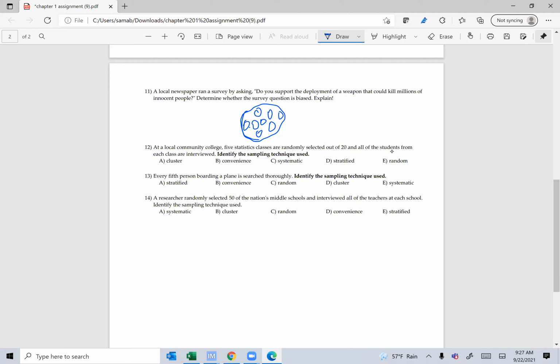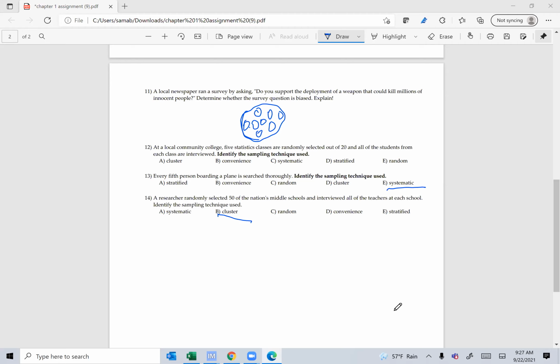13, every fifth person boarding a plane. You count 5, 10, 15, that's systematic. And number 14, a researcher randomly selected 50 of the nation's middle schools and interviewed all of the teachers at each school. Again, this is a cluster, guys. You have thousands of schools, you select 50 schools, and you went to each school, survey every single teacher. That's a cluster. So that is the solution of chapter 1 assignment.